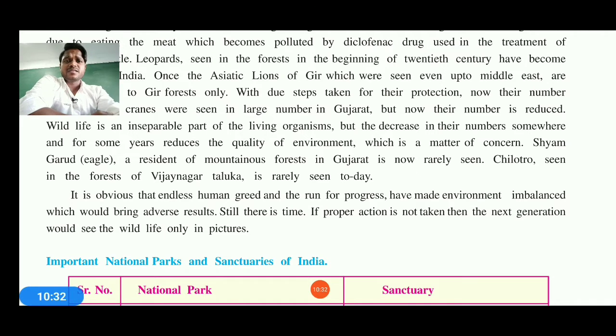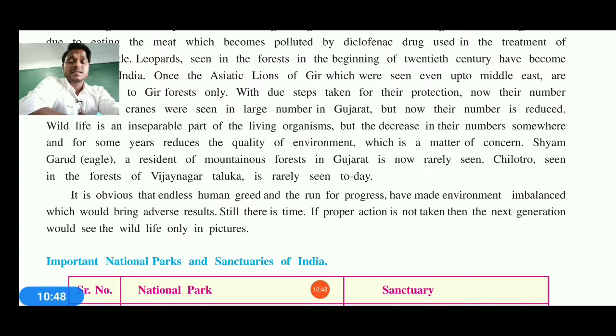So it is obvious that because of endless human greed and the run for progress, for money, for development, the environment has been deteriorated and imbalanced by human beings, which would actually bring adverse effects in the future and also push human life to the verge of extinction.